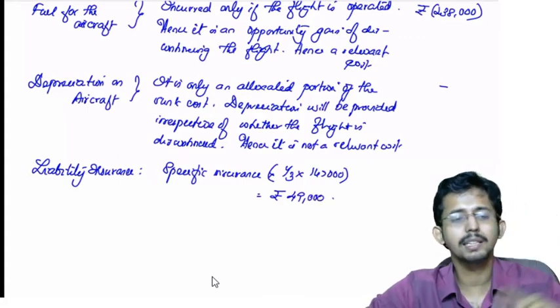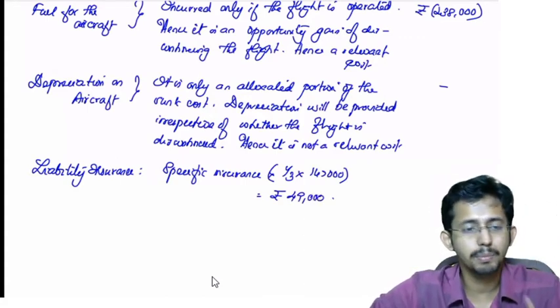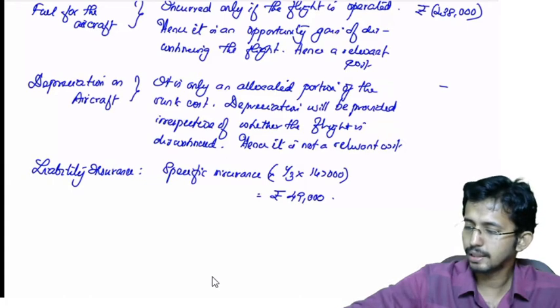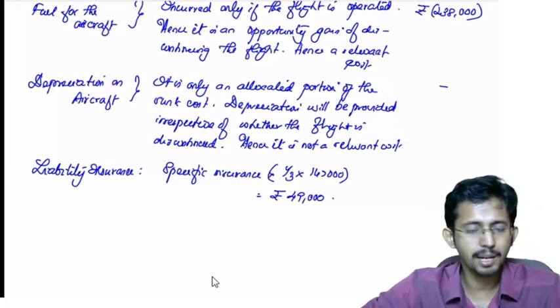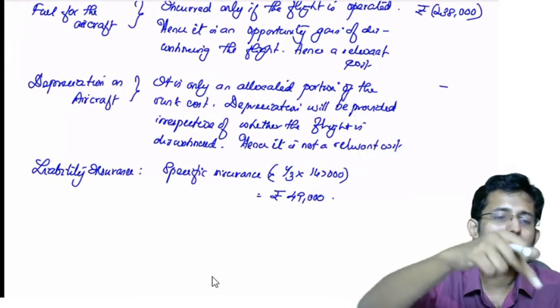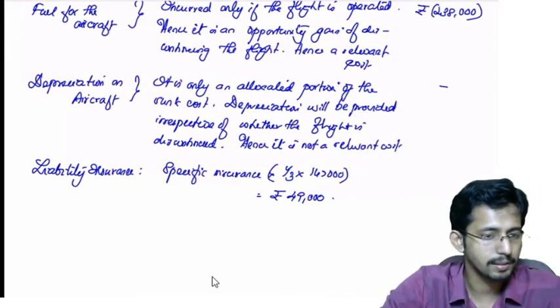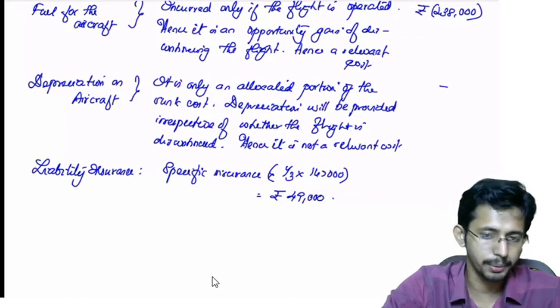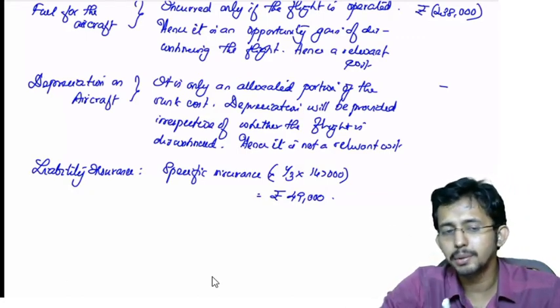Definitely it is a relevant cost. Why? Because this is incurred only if you are operating this flight. Only if you are operating this flight, the insurance needs to be taken, because the destination is a high risk area. That is why this special insurance is there. So this 49,000 will be incurred only if the flight is continued; if the flight is discontinued, you can save this cost.